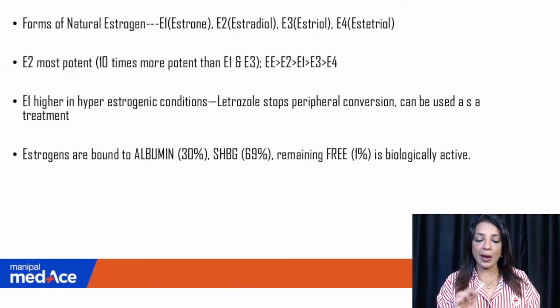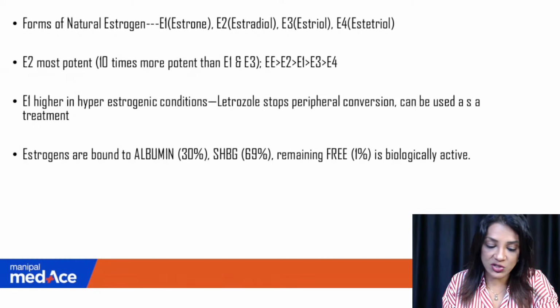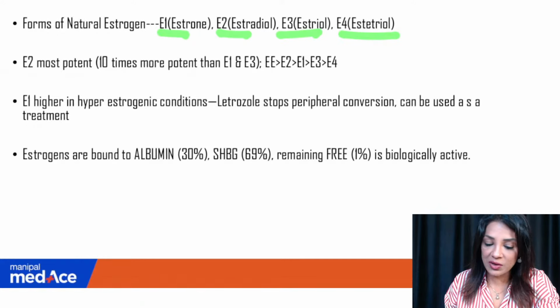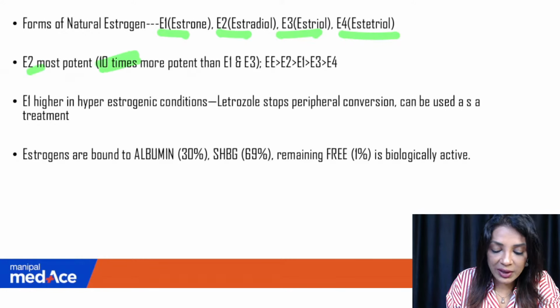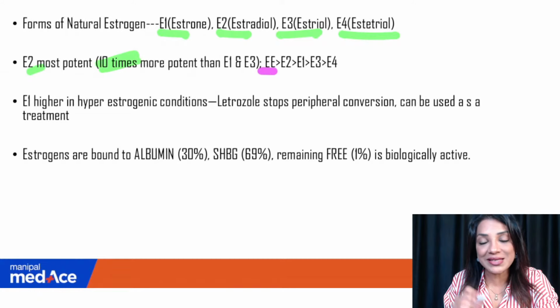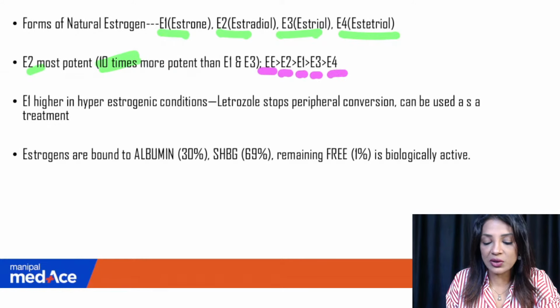Okay, let's quickly recapitulate what I have taught you in the main app, the Manipal MedAce, and even in the crash course. Forms of natural estrogen. E1 is estrone, E2 is estradiol, E3 is estriol, and E4 is estetrol. We don't use it at all. Even for me, it is very difficult to pronounce. So E1, E2, E3. The potency, E2 is 10 times more potent than E1 and E3. So in the decreasing order, it is ethinyl estradiol, which is not mentioned in the options, and it is basically a synthetic estrogen, not natural. Then comes estradiol, then estrone, then estriol, and then comes estetrol.